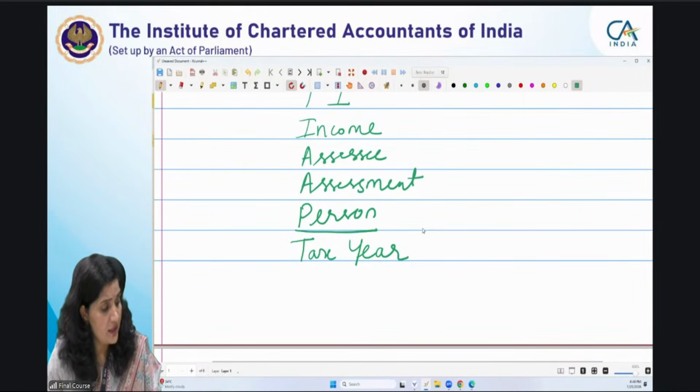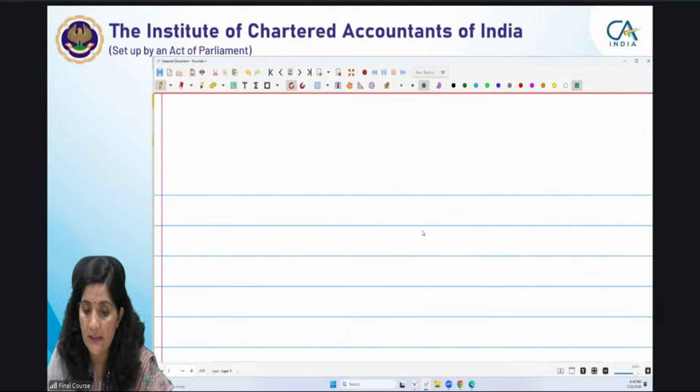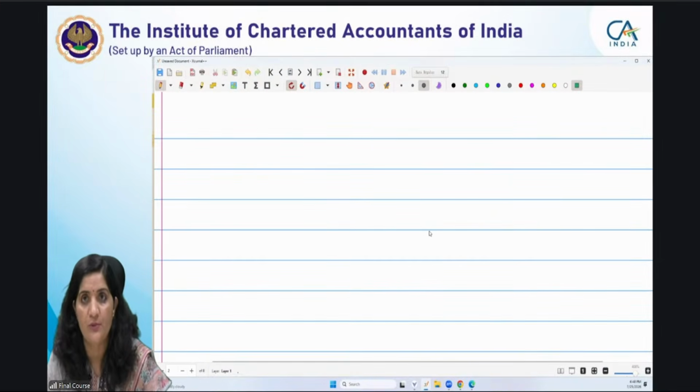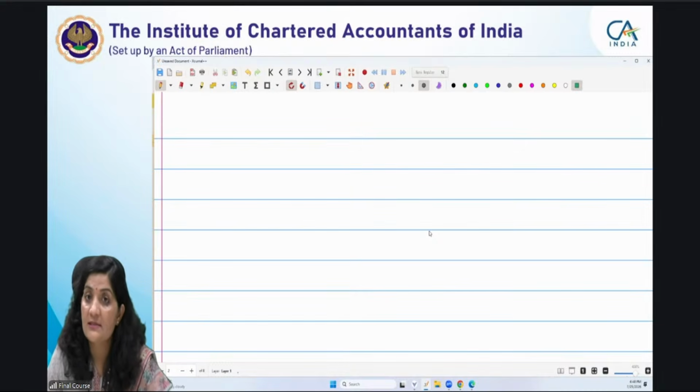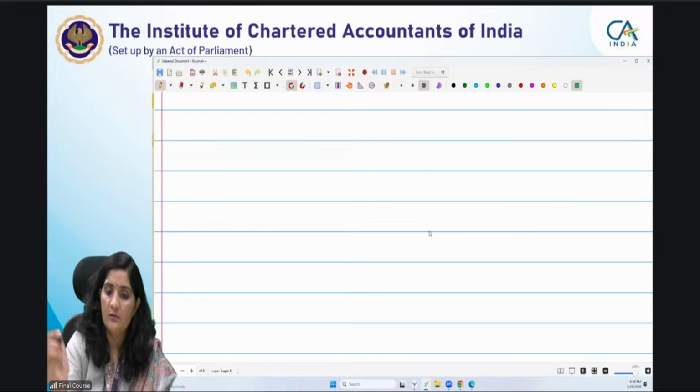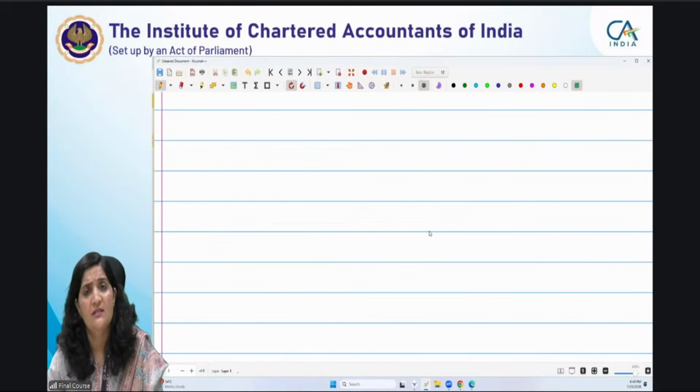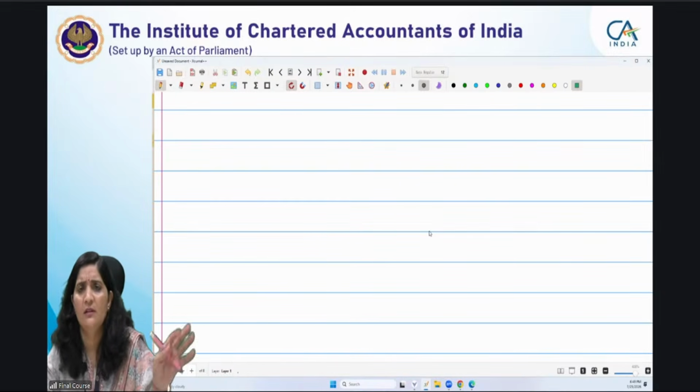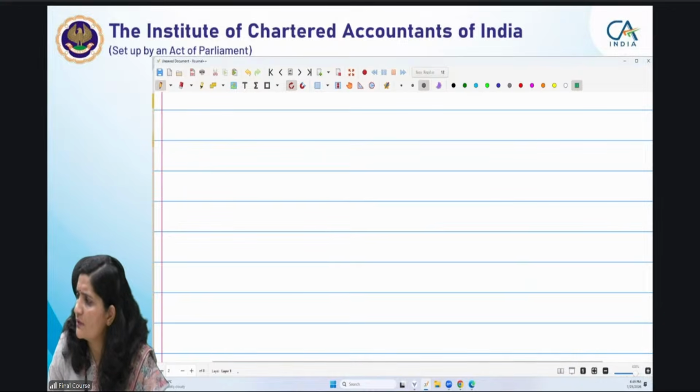And tax year का फिर you have discussed कि because income is earned in a tax year, that would be assessed in the subsequent year. However, there are certain exceptions to that rule, that after the tax year generally the income is assessed, but there are certain exceptions. Those we have discussed. Person की definition. Why the definition of person is very, very necessary? क्यों नहीं सिर्फ एक ही नाम देके सबको टैक्स कर देते? Why is there a need for person?